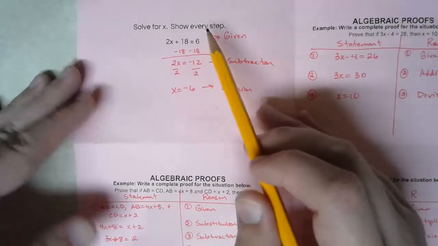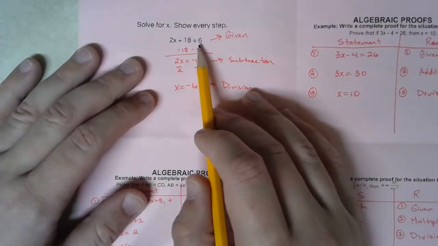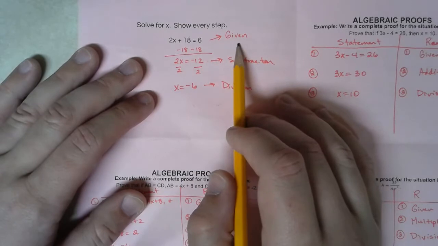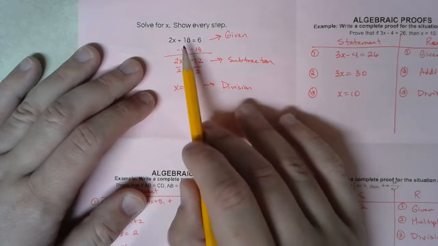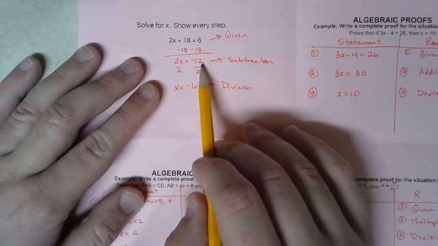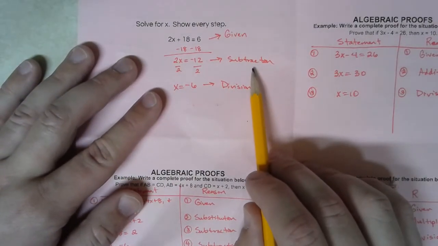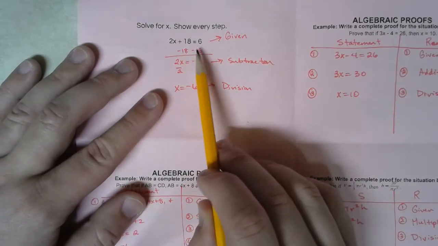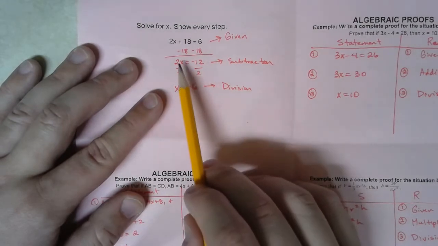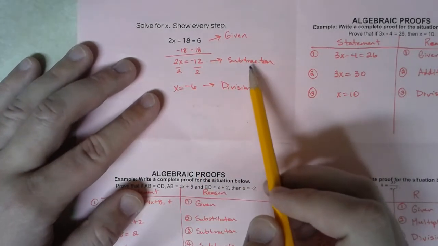Now, where the proofs come in is also justifying where we get each step from. This first statement, 2x plus 18 equals 6, my justification for having this step is that it was given to me. Then I do some subtraction, and I get down to 2x equal to negative 12. The reason I have this statement is the subtraction property. I had two things that were equal, 2x plus 18 and 6. I subtracted the same thing from them, 18, and I wound up with 2x and negative 12, and those two are equal to each other because of the subtraction property.